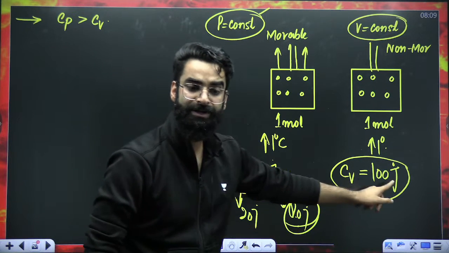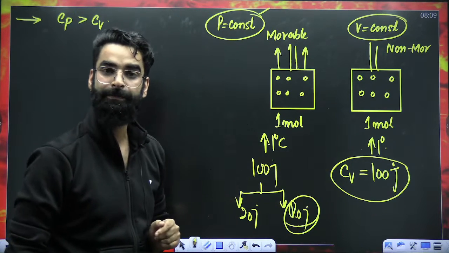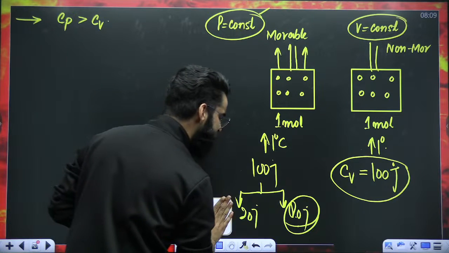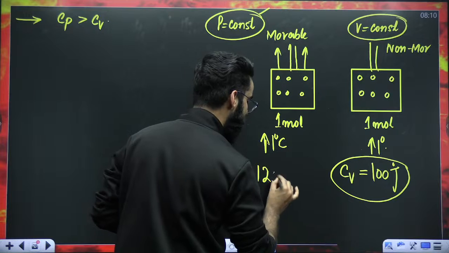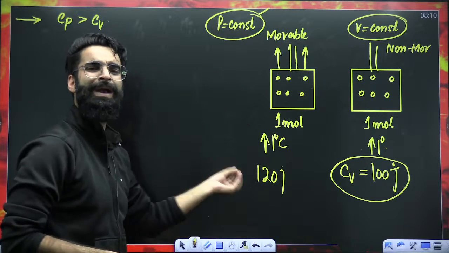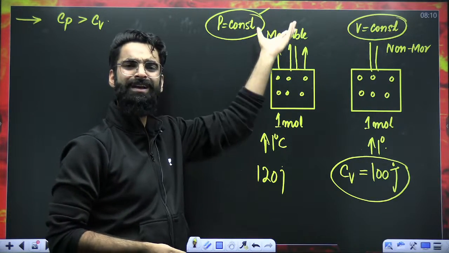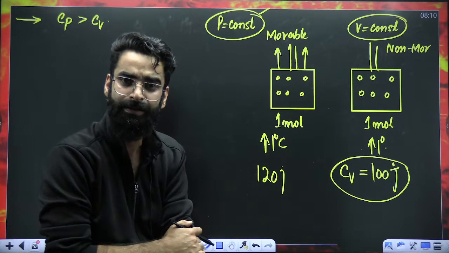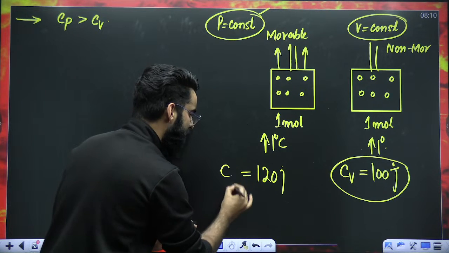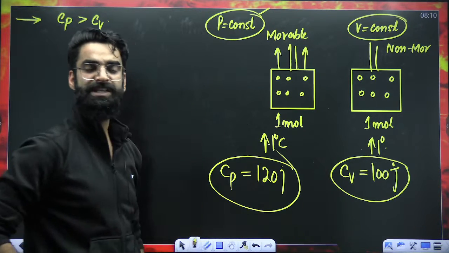No, 100 joules are needed. So I'll have to supply 120 joules, so that 20 joules are used for work and the rest 100 joules are used to increase the temperature by 1 degree. Whatever amount of heat you supply at constant pressure, that's what you call Cp.